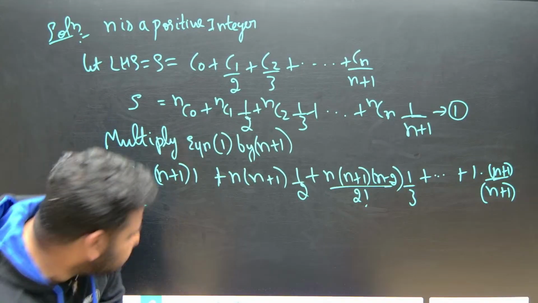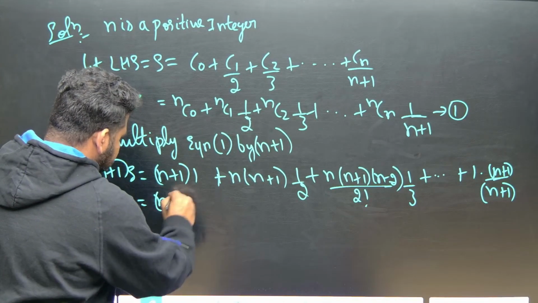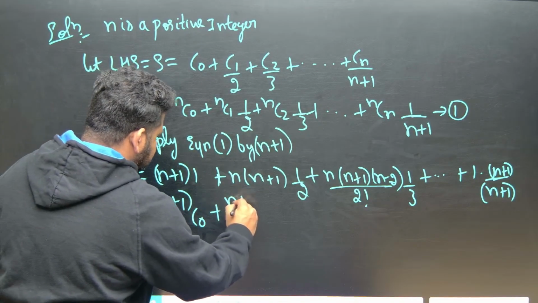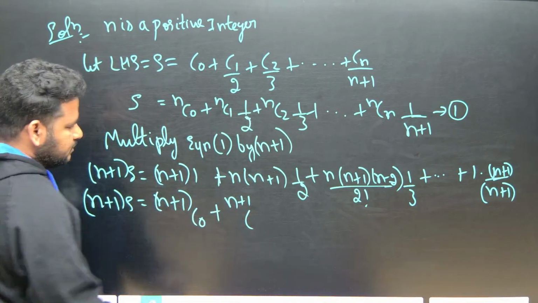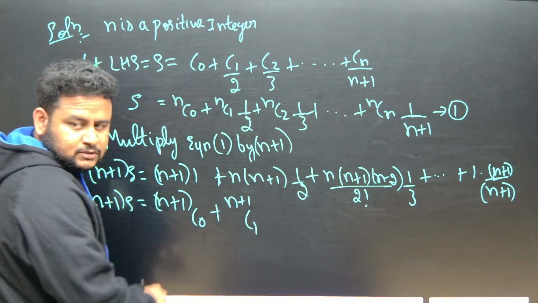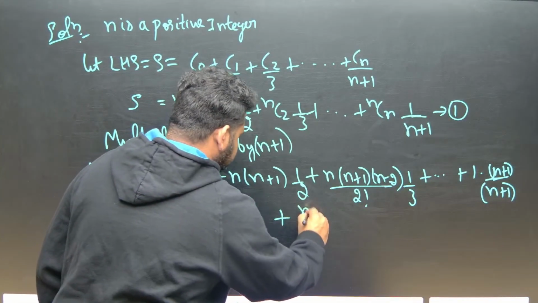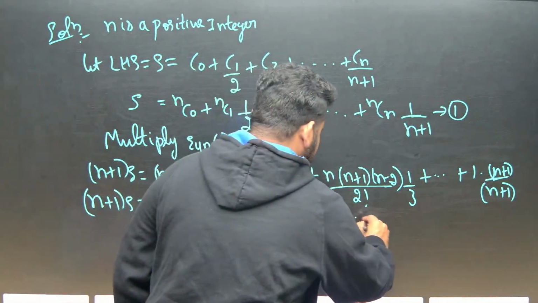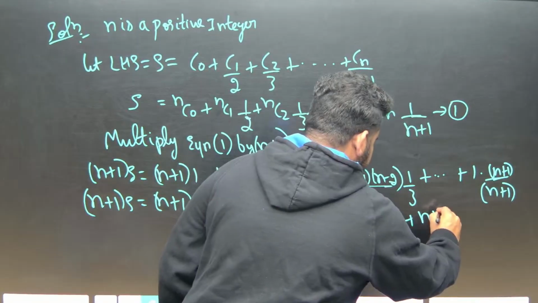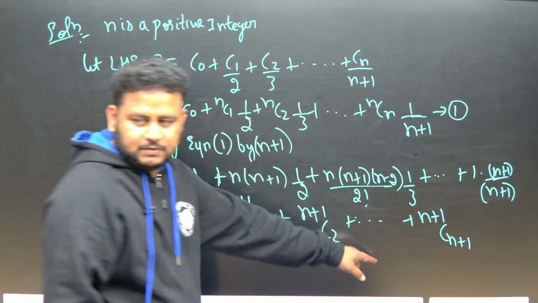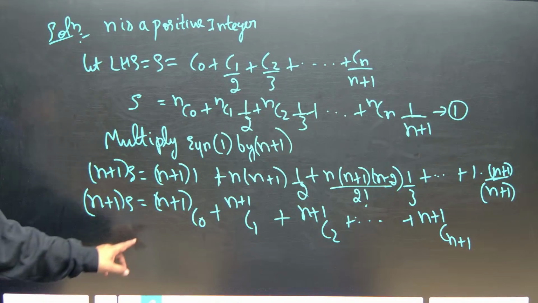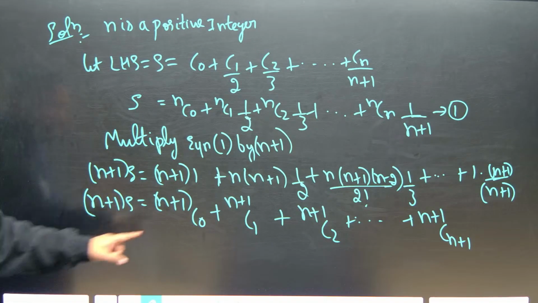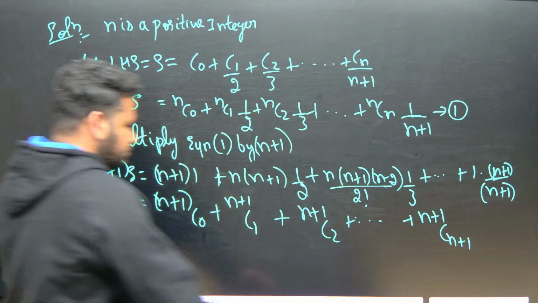This will become n plus 1, n plus 1 C naught. This will become n plus 1 C1. Similarly, n plus 1 C2. Now, similarly, if I go on like this, n plus 1 C n plus 1. Correct? So this is what we have. Just a minute, what do we have to prove?